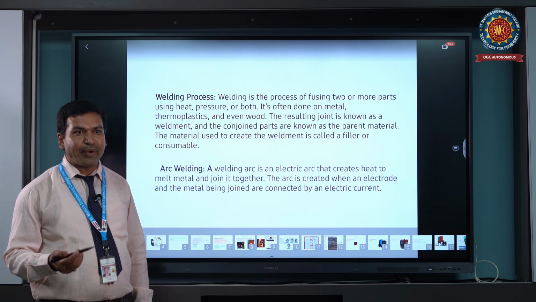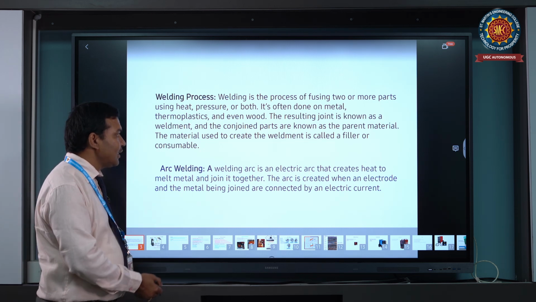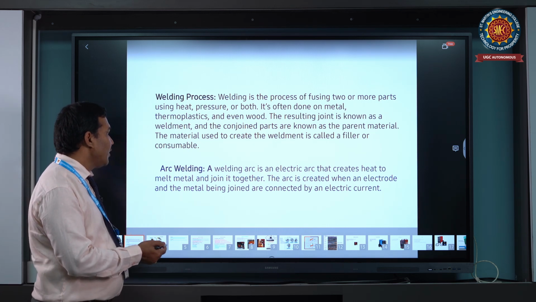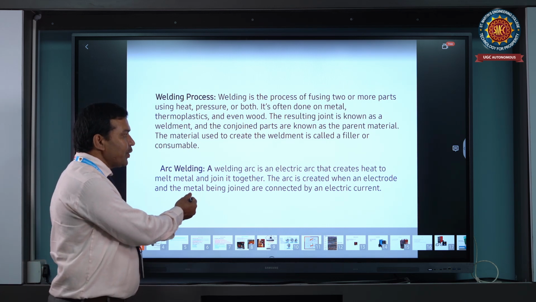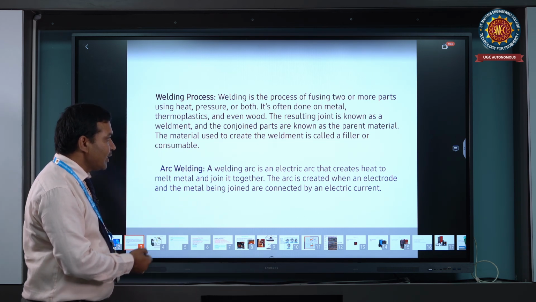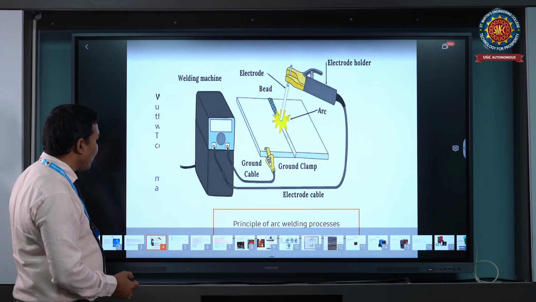It is a manufacturing and fabrication process. Then what is meant by arc welding? In arc welding, an electric arc is generated to create the heat for fusion or pressure, joining two or more elements together. This is the arc welding process, and this is its principle.